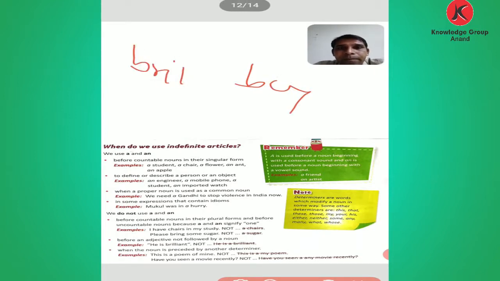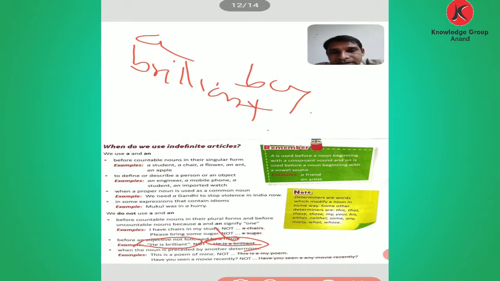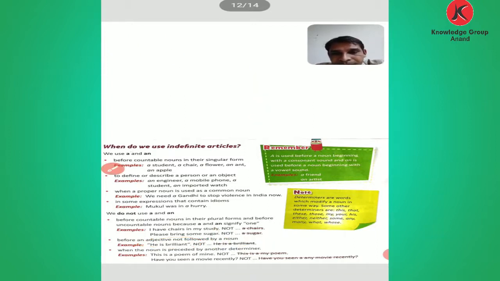Okay, brilliant. Given that, we cannot put an article up to here. See the example: He is brilliant. We cannot put the article A before that. But if the last word is boy, brilliant boy, then we put A. He is a brilliant boy. We can say that, but we cannot say that he is a brilliant. Okay, we cannot say that. It's wrong when the noun is preceded by another determiner.